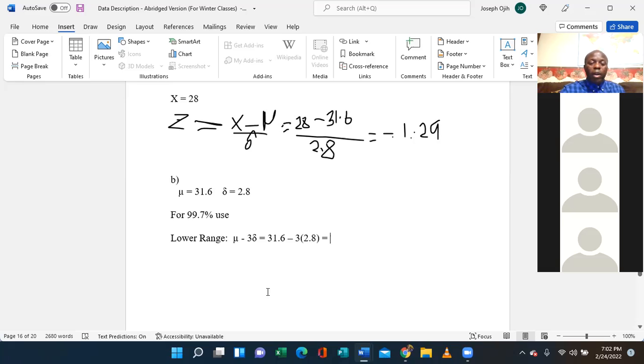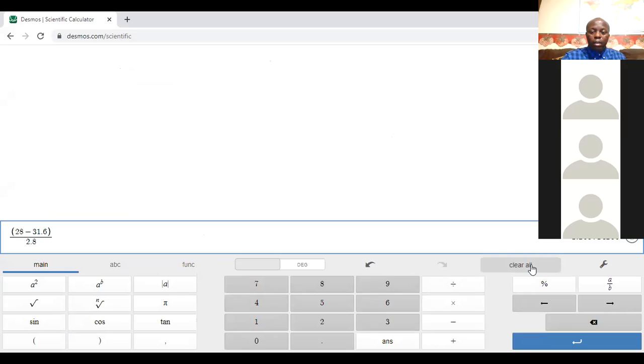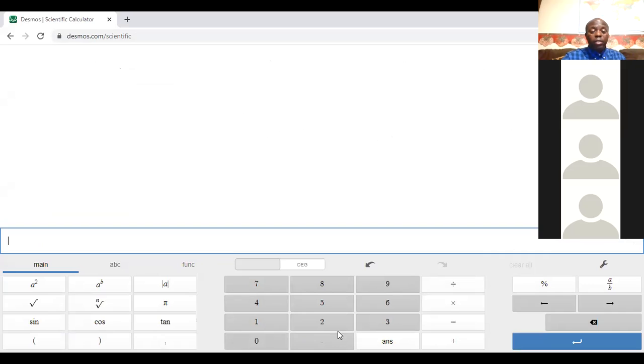So going to our calculator, I have the mean of 31.6, minus 3 times the standard deviation of 2.8.